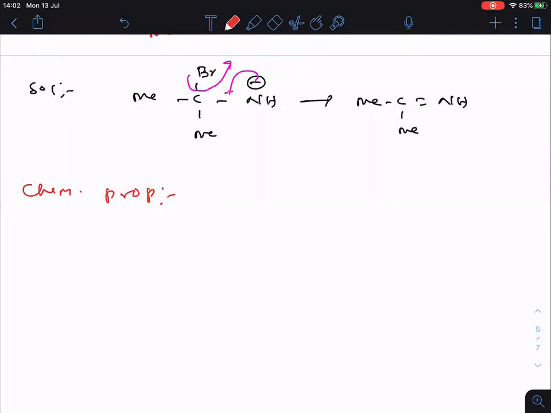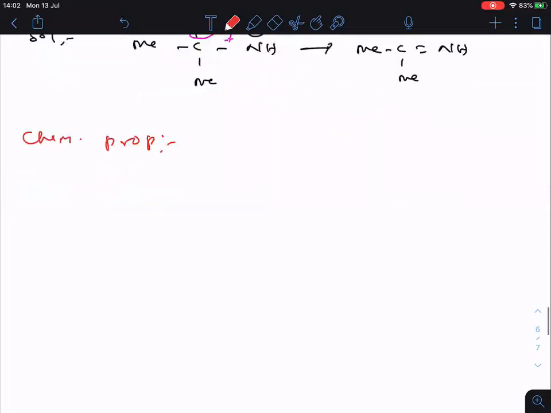Chemical properties. In that, the first chemical property is basic nature of amines.